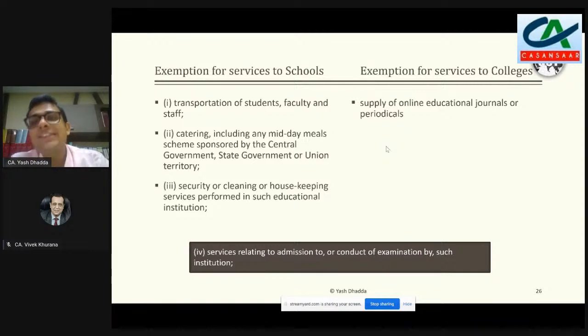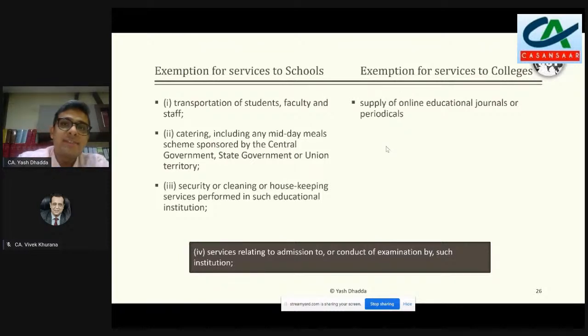When you look at the colleges side, only one thing is exempted. अगर यही सब services colleges को मिली है, then in that case there is no exemption. The supplier has to charge GST, and it is not covered by the exemption entry. But if anybody is providing supply online education journal or periodicals, then they are covered by the exemption entry in this regard.